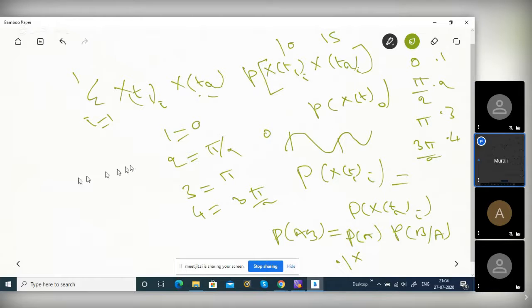See, x(t1) is say 0.3. This has been given. So what is the probability of this? See, A is given, that means A has happened. This is for i equal to 0, theta equal to 0. It has happened. A has happened, right? What is the probability of B? It has also happened. Probability of B given A is 1, right?